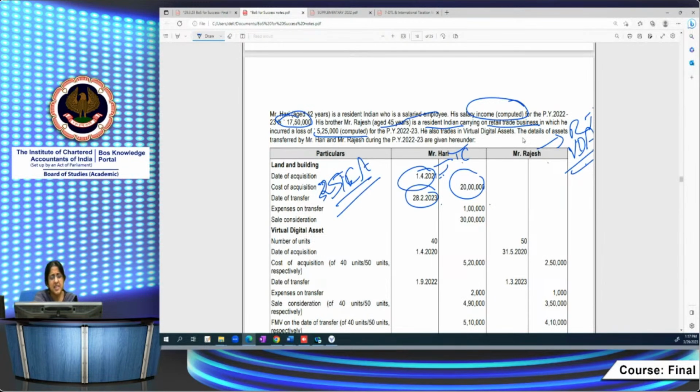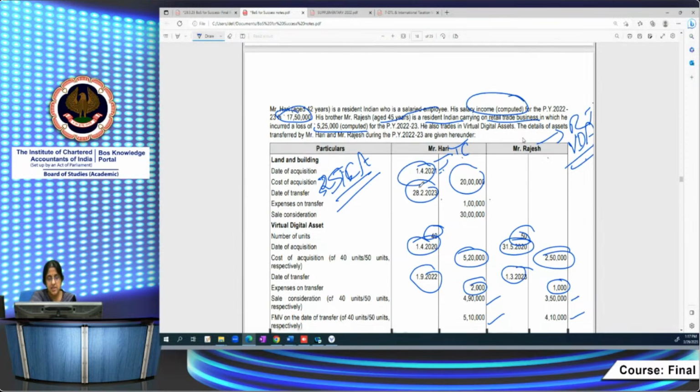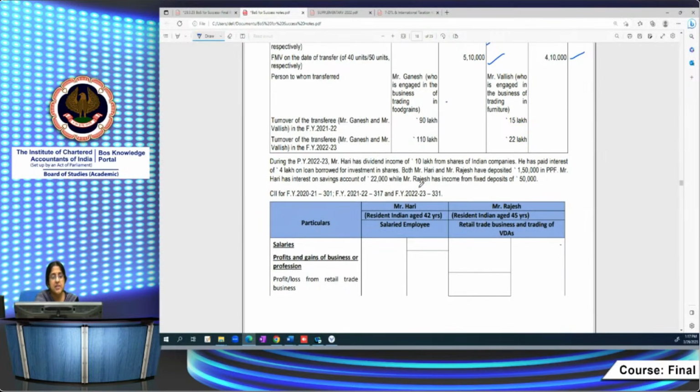Virtual digital assets. Again, they've given the number of units, date of acquisition, and cost of acquisition, which is allowable as deduction. Date of transfer also they have given, expenses on transfer they have given. Sale consideration they've given, and FMV they have given for both the virtual digital assets. Now the person to whom transferred is also given. Ganesh is engaged in the business of trading in food grains. Balish is engaged in the business of trading in furniture. The turnover of the transferees, Ganesh and Balish, for financial years 21-22 and 22-23 has been given in the question.